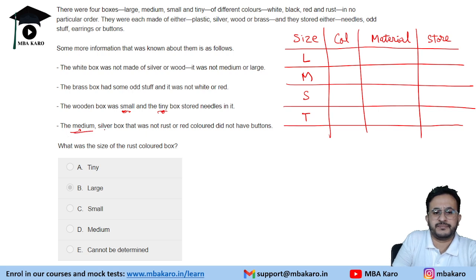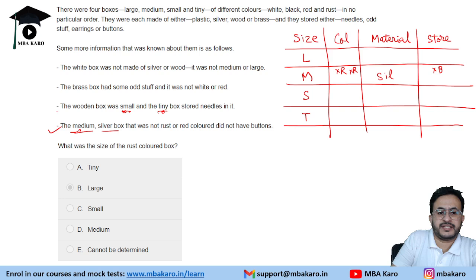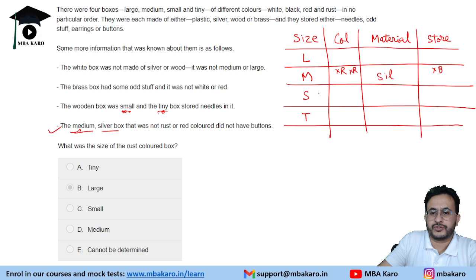It says medium silver box. So the medium box is made of silver and was not red or rust in color, and did not have buttons. So the color is not red or rust, and it did not have buttons. Okay. Next says the wooden box was small. So the small box is made of wood and the tiny box stored needles in it. So this is needles in the box, right?